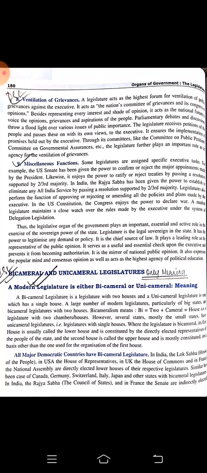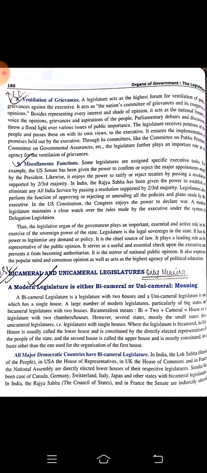Next, all the major democratic countries have bicameral legislature. In India, the Lok Sabha, House of People. They are talking about the lower house right now. In the USA, the House of Representatives. In the UK, the House of Commons. In France, the National Assembly. These are directly elected lower houses. In India, we also have the Rajya Sabha, the Council of States. In France, the Senate. These are indirectly elected upper houses of their legislature. In the UK, we have the House of Lords, and so on.